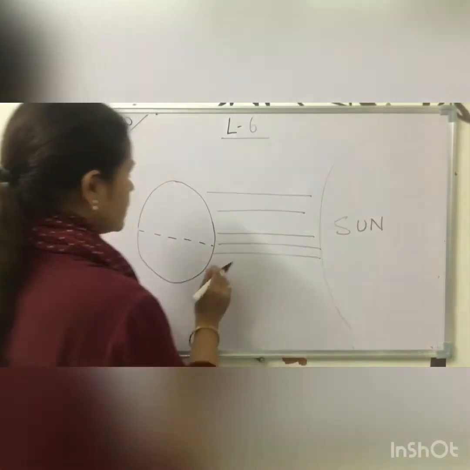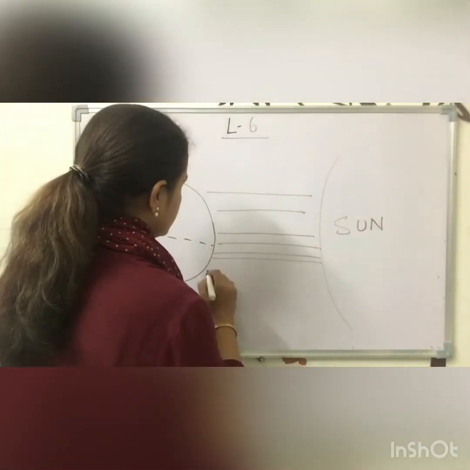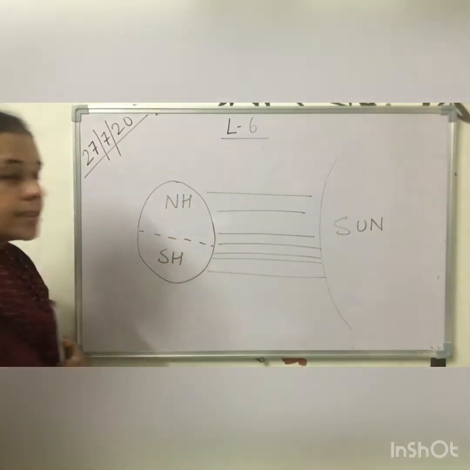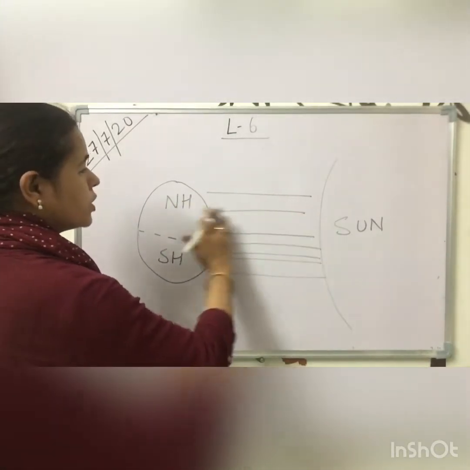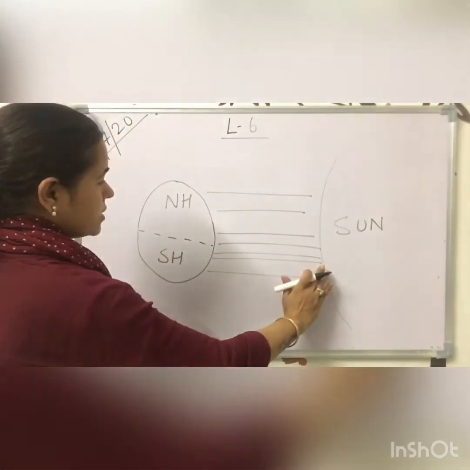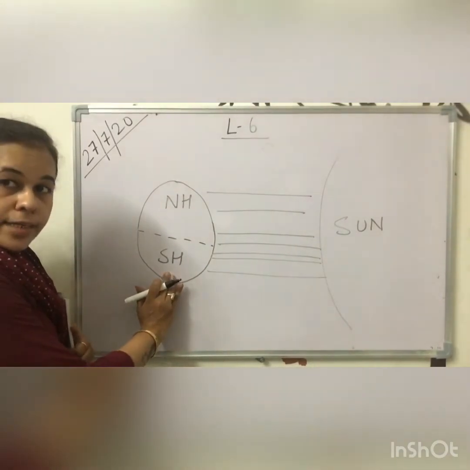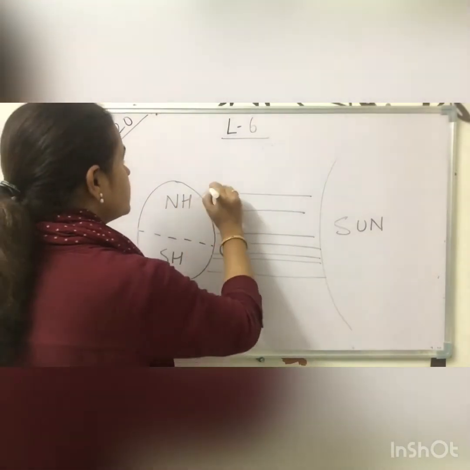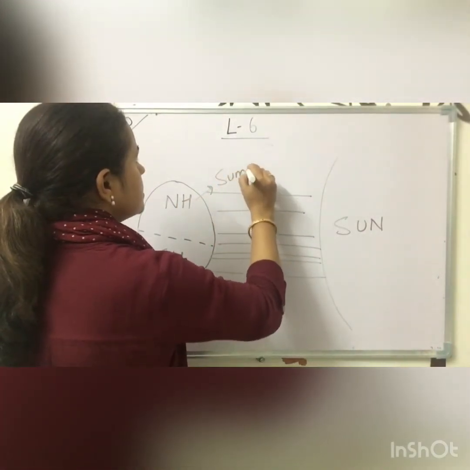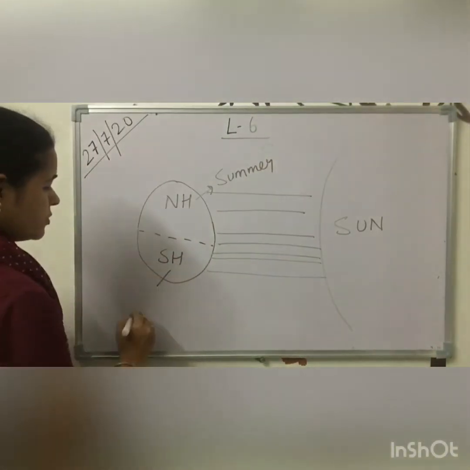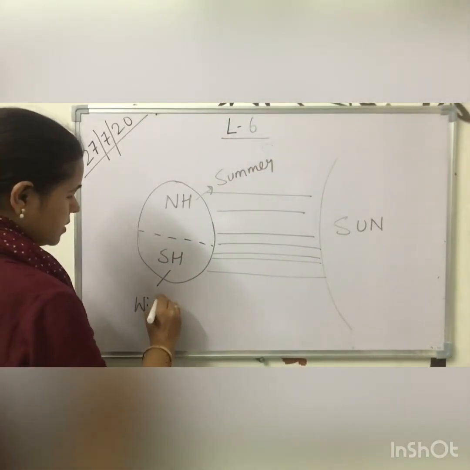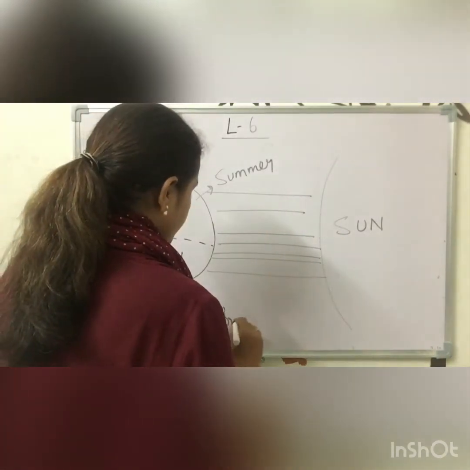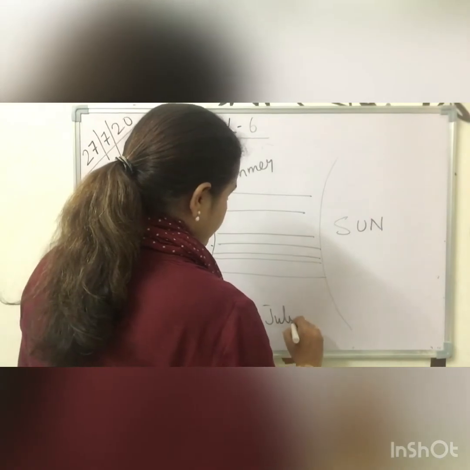You will see that direct sun rays are falling on the northern hemisphere, and the rays falling on the southern hemisphere are not direct. The direct rays have more heat. That's why the northern hemisphere experiences summer and the southern hemisphere experiences winter. We are talking about the months from April to July.